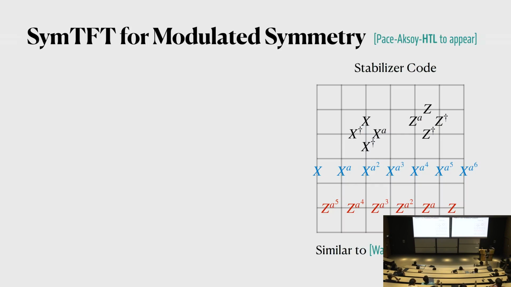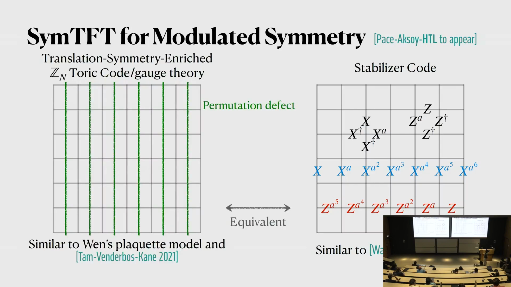But there's actually a more transparent way to think about this kind of symmetry TFT. The idea is the following. Notice that when I have this string, it will create some anyons if I truncate it. If I stop the string here, then I'll create an anyon that is roughly speaking e to the power a. But if I truncate here, it becomes e to the power a squared, and so on and so forth. That means that if I move an anyon from one point to another in the x direction, it has to change its anyon type. So we can interpret this as the ordinary Zn toric code, which is a TFT, together with some permutation defects that are perpendicular, foliated in the x direction.